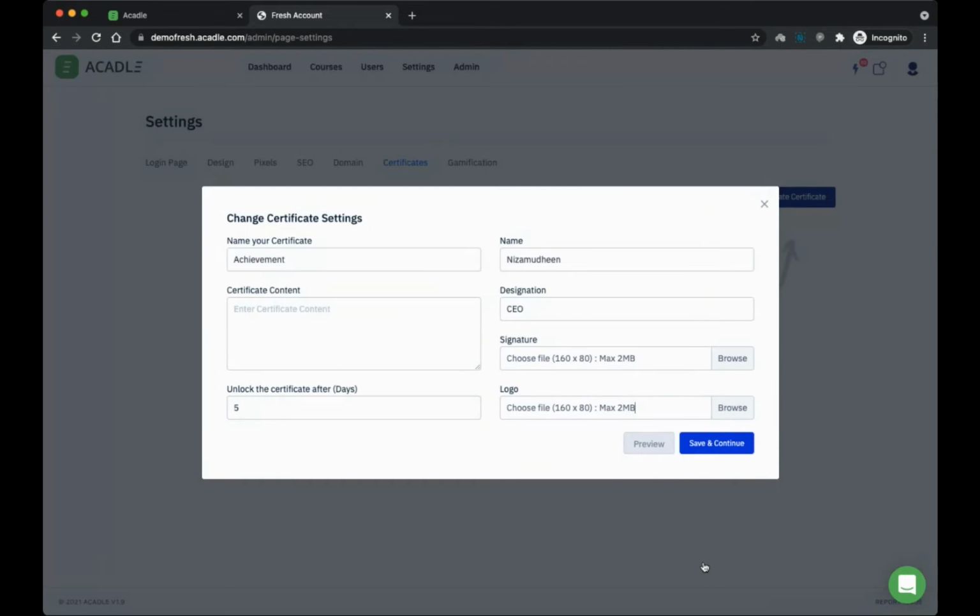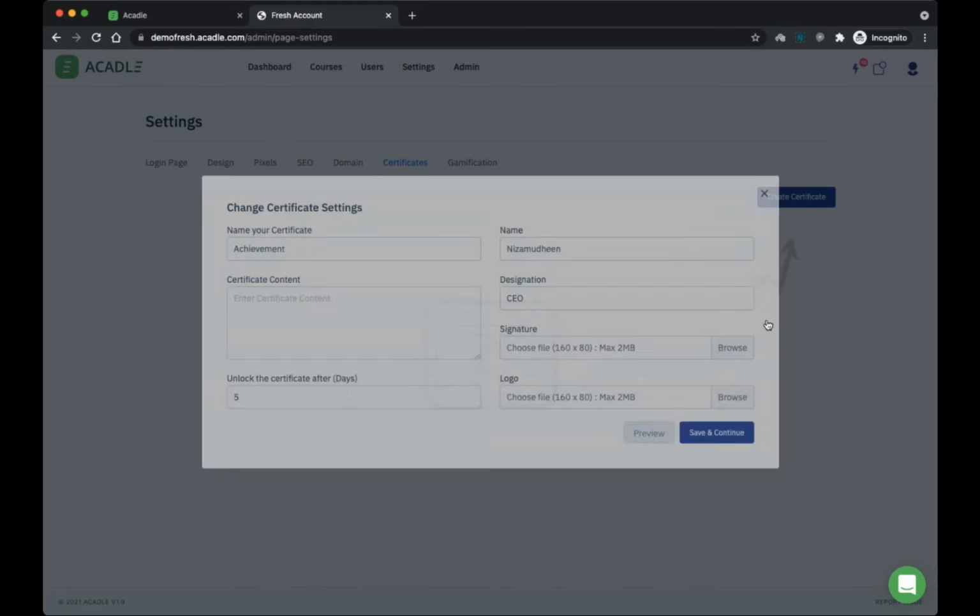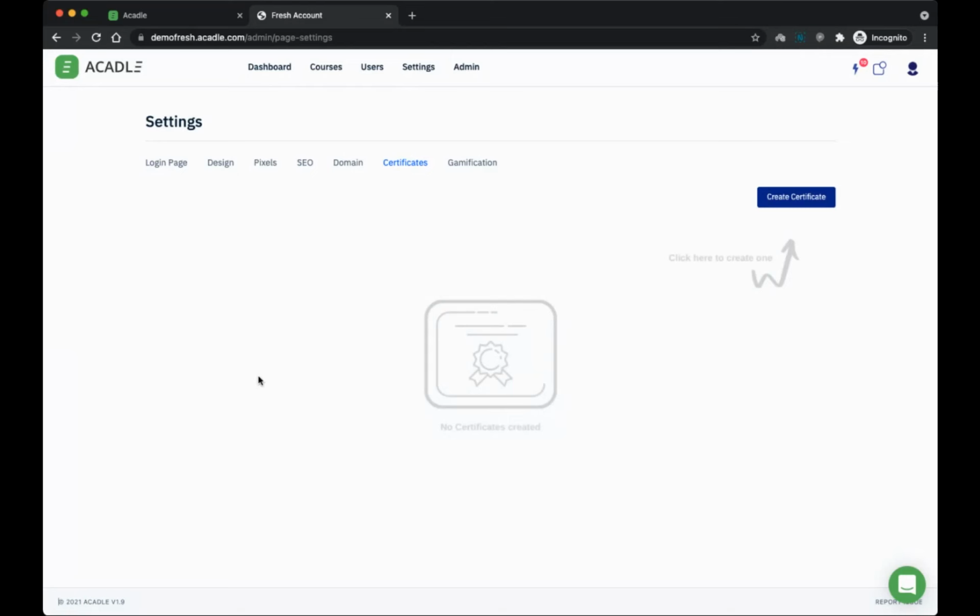Then you can save and click on save and continue, which will take you to the next page where you can select the courses that you want your students to complete to unlock this particular certificate, and you will also be able to see multiple details like how many people are eligible for the certificate, etc. So I'll show you an actual live demo academy to see this information in a better way.